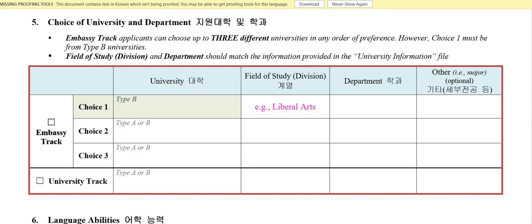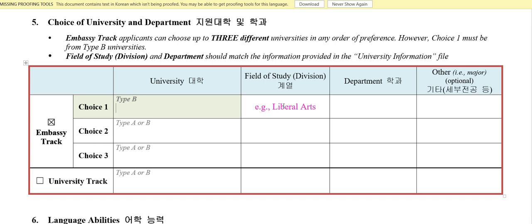And choice of university and department. Here, be careful. If you're applying for embassy track, check this. And choice of your university. As I said in my previous videos, for embassy track people, you have three options. You can select three universities under embassy track. But choice one should be a type B university. You can find in the guidelines what the type A universities are and what the type B universities are. It's compulsory for choice 2 and choice 3 that you can select a type A or type B university, but for choice 1, it should be a type B university.